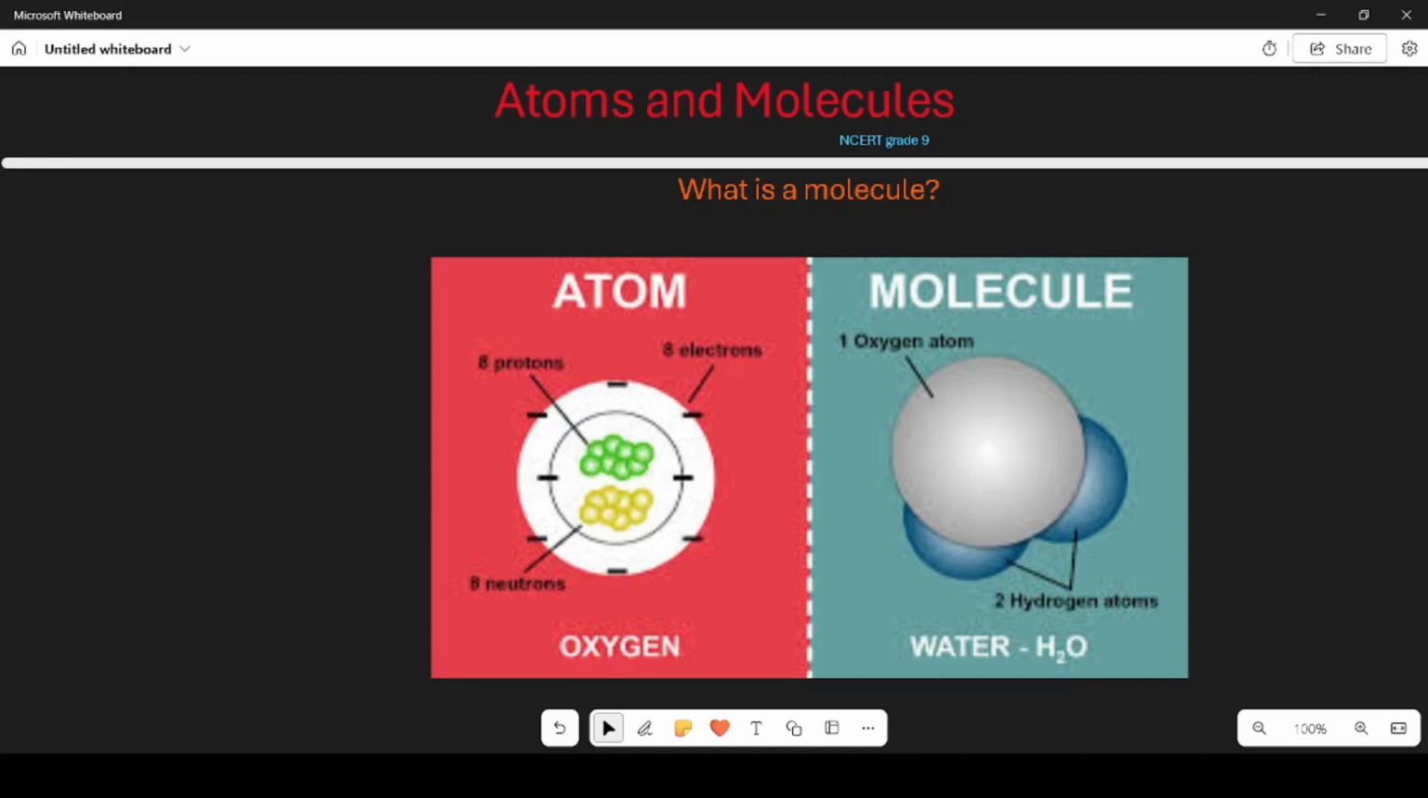Why do they join? Atoms from different elements join to create new substances with different properties. It's like different ingredients coming together to make a delicious dish. How they join: atoms in compounds form bonds by sharing or swapping electrons. This bond holds the atoms together to form the molecule.